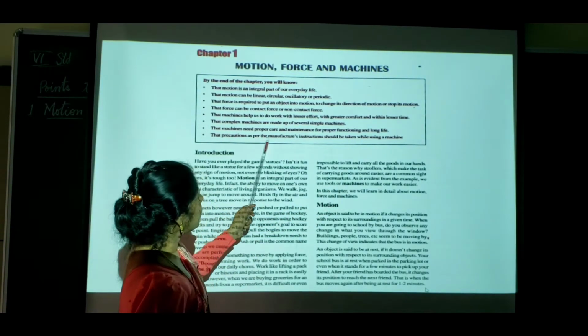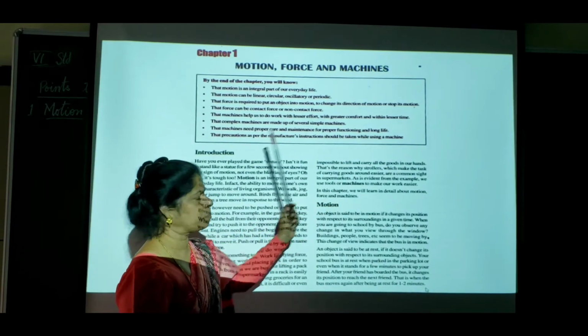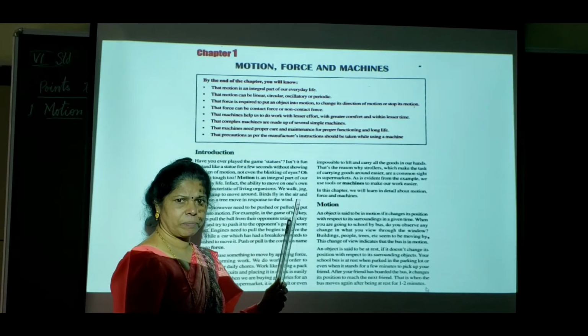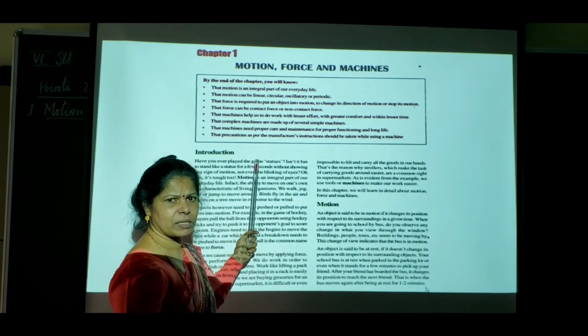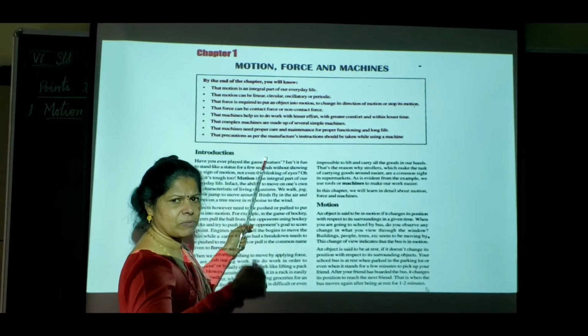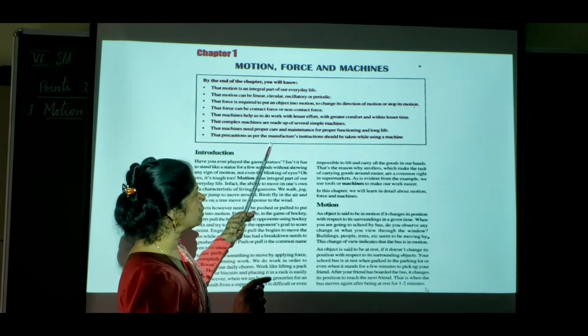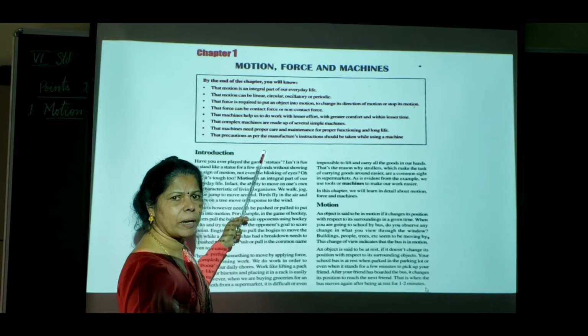Precautions as per the manufacturer's instructions should be taken while using a machine. For any machine, the manufacturers will give us certain rules and regulations, and based on those rules and regulations we have to use the machines.